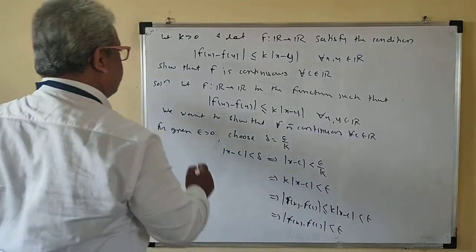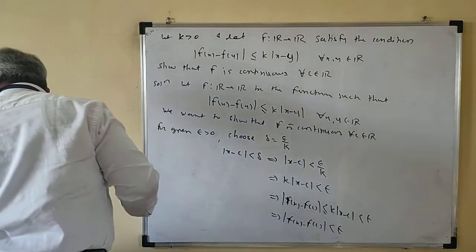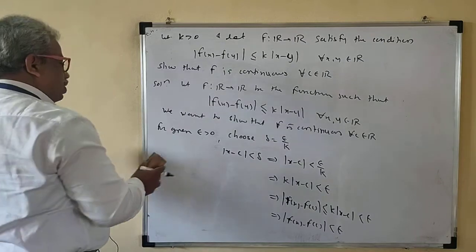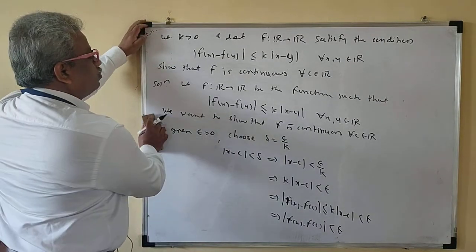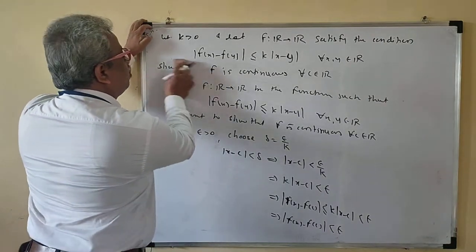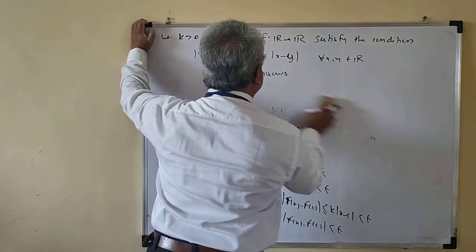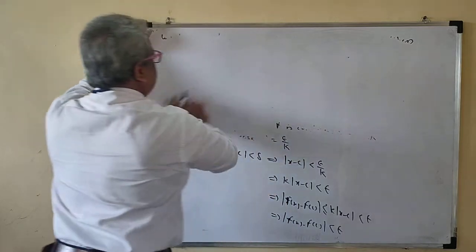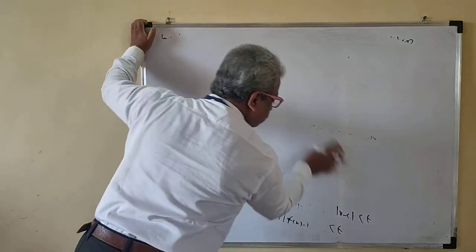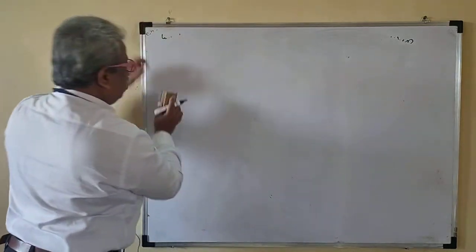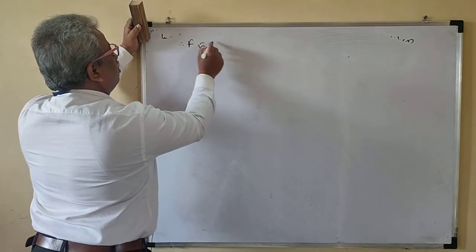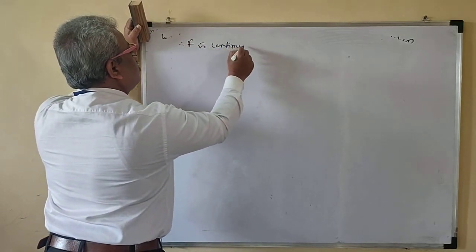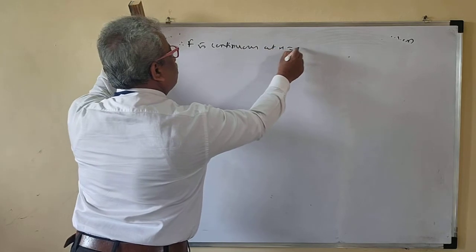So therefore f is continuous at x equal to c.